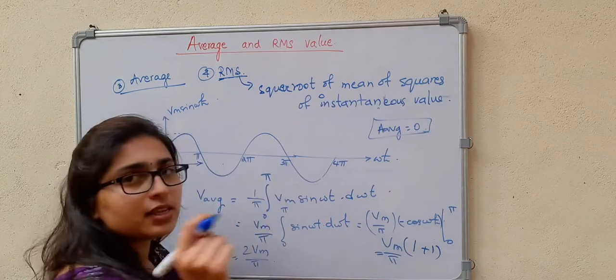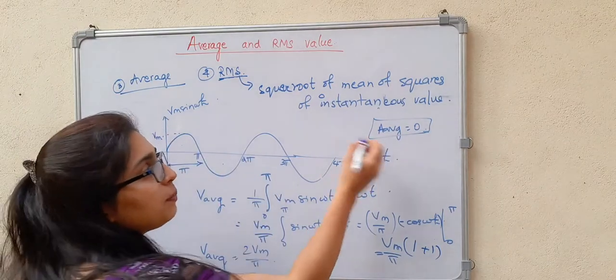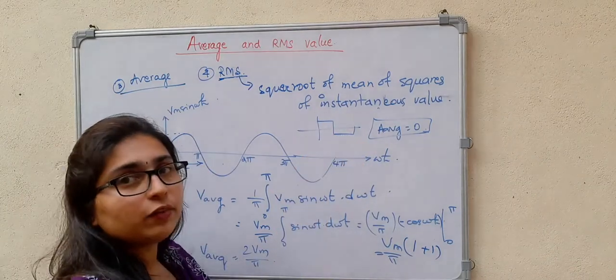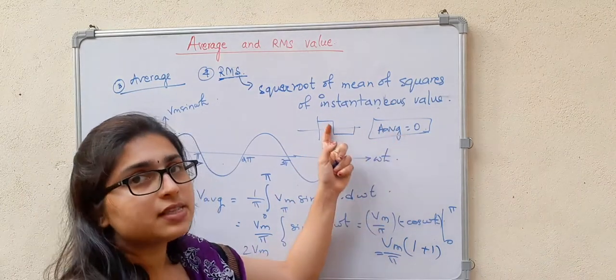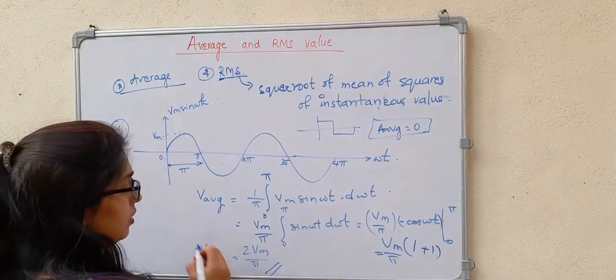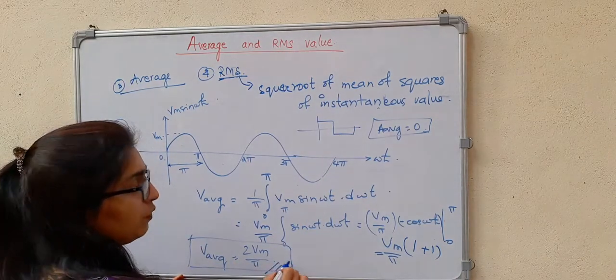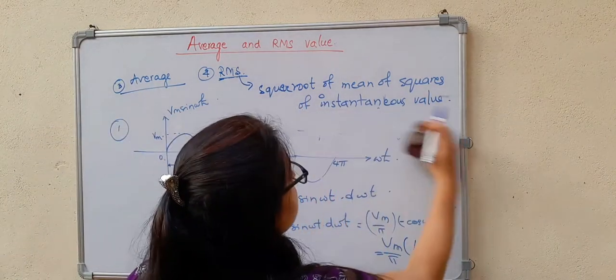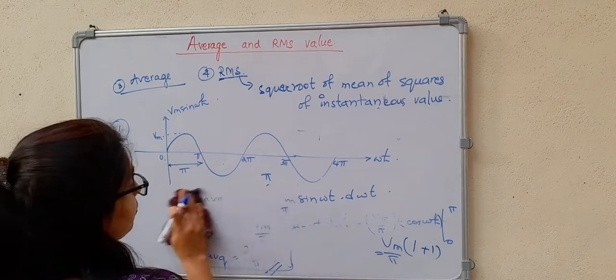So for any AC quantities, what happens if you have a square wave like this also? Here the average value will be equal to 0. But if we consider only the positive half cycle, then we can find it like this. So for a sinusoidal signal, we got 2 Vm divided by pi. Now let us consider the RMS value.